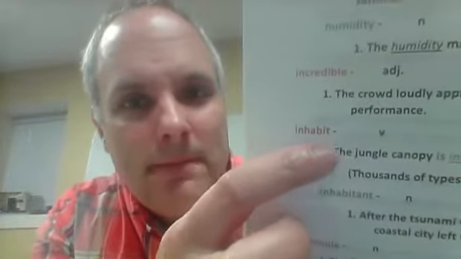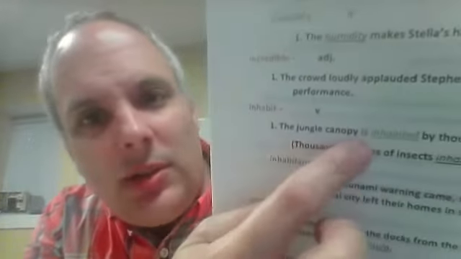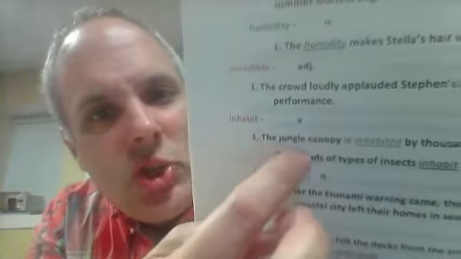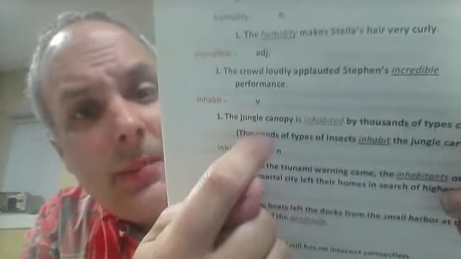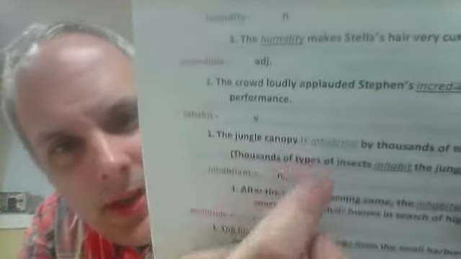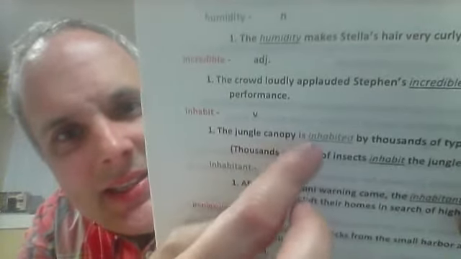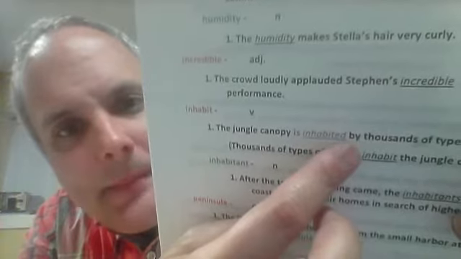So you can say even here, I have inhabited this house for 1 year. It means I've lived here for one year, okay? So the jungle canopy, the top of the trees, okay? The jungle canopy is inhabited by thousands of types of insects. So these insects live in the jungle canopy. Now, be careful here, okay? This sentence is inhabited by.